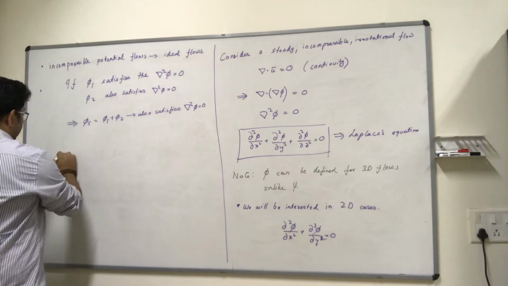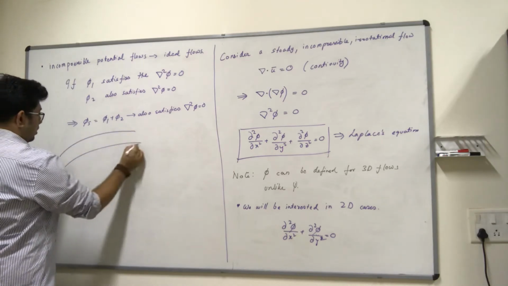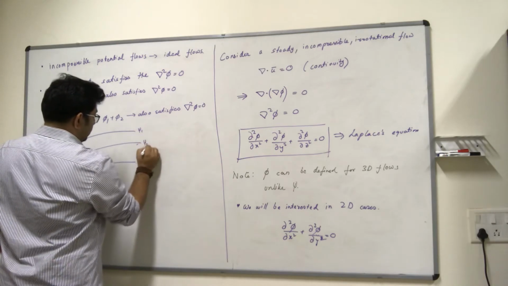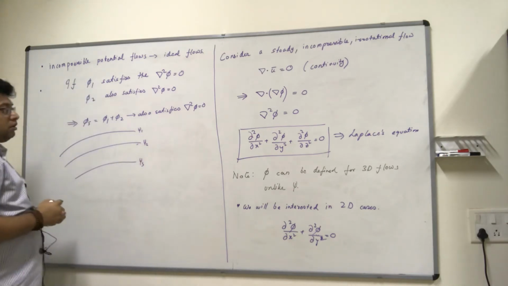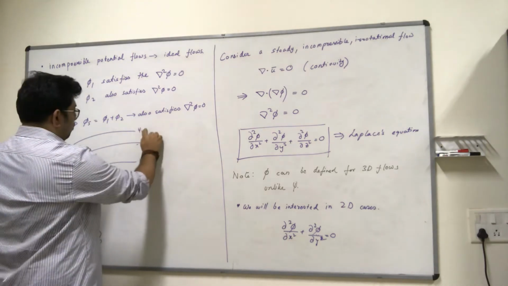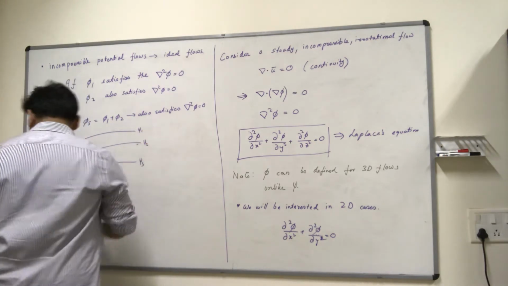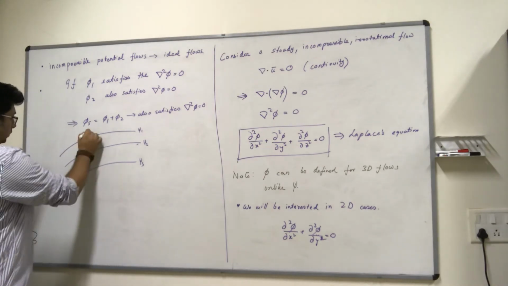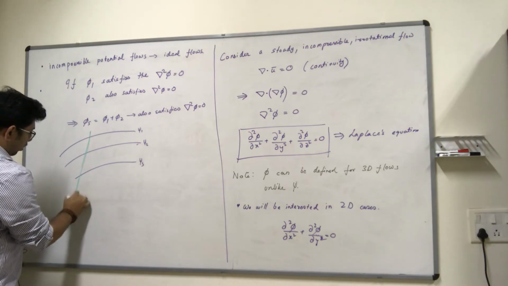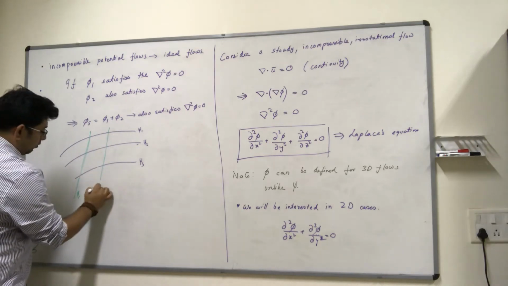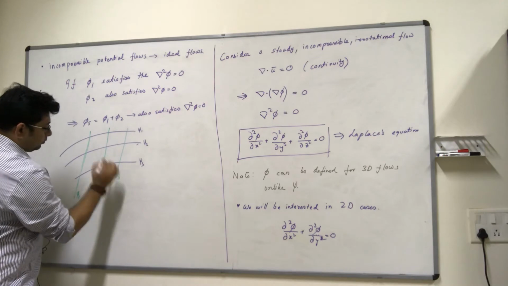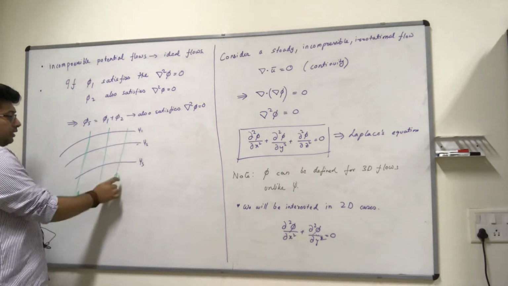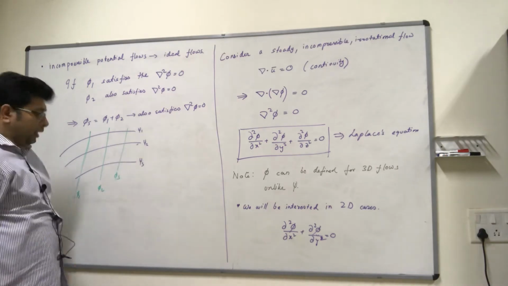So let us consider different streamlines such that you have one is psi 1, another is psi 2, another is psi 3, and let's say that you have lines of constant phi given as phi 1, phi 2, phi 3. The question is, is there any relationship between the lines of constant phi and lines of constant psi?